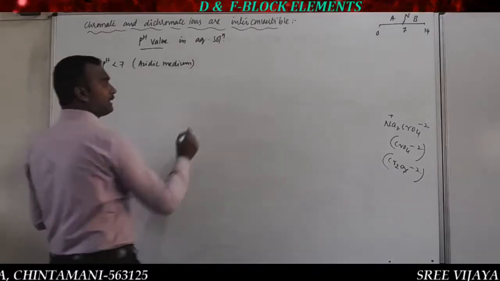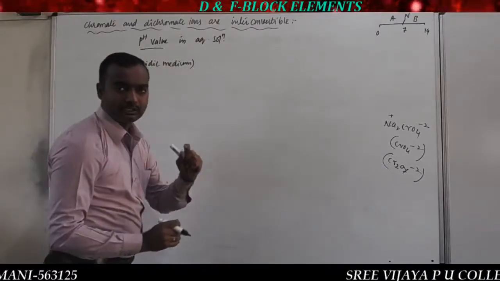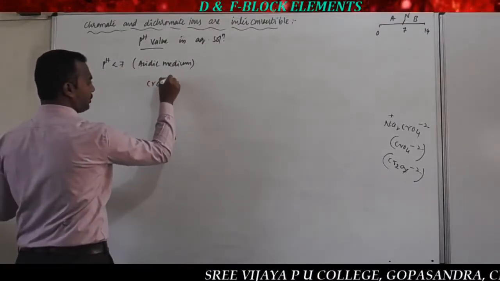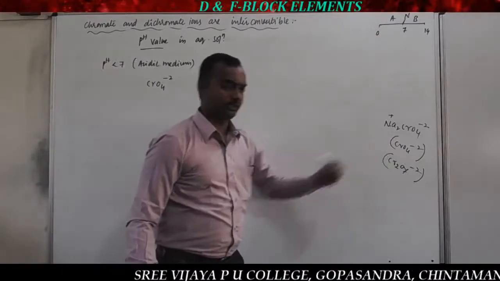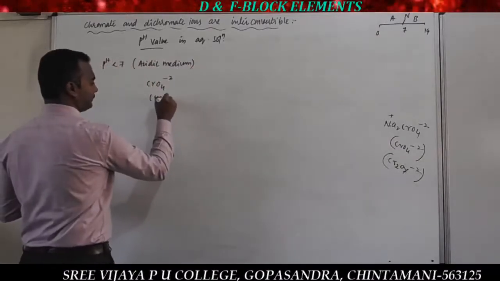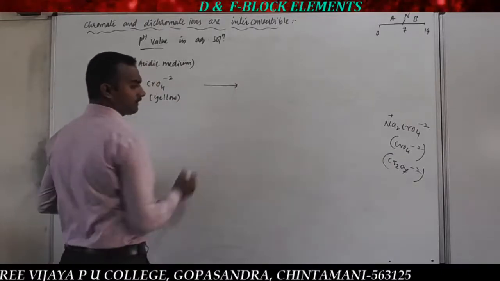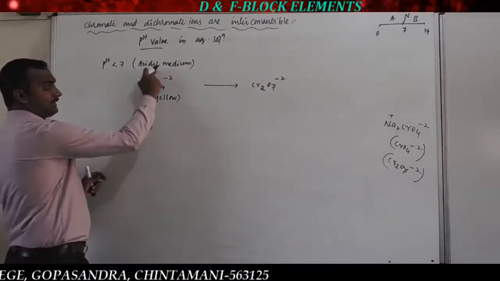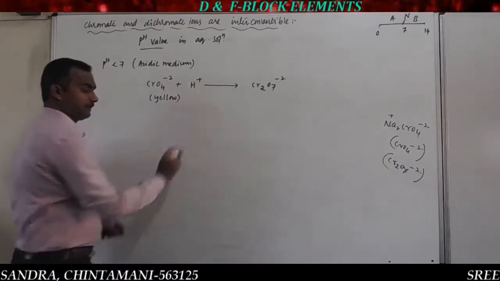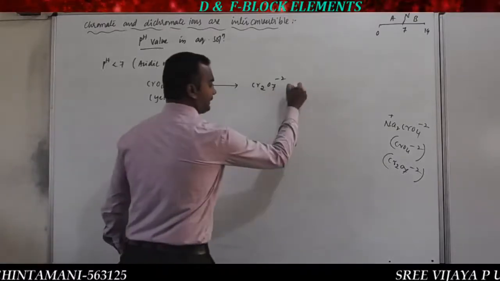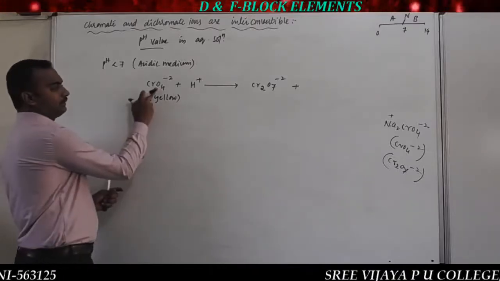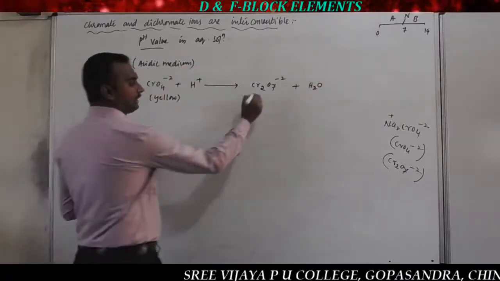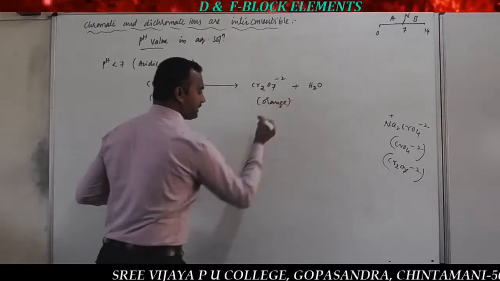pH less than 7, that is acidic medium. Again, in acidic medium, chromate converted into dichromate. Chromate ion ಏನಾಗುತ್ತೆ? Dichromate ion convert ಆಗುತ್ತೆ. So we give the equation chromate ion CrO4 minus, that is the chromate ion. So which color? That is the yellow colored ion. That is converted into what is that? So dichromate ಅಂತ ಹೇಳ್ತಾರೆ, that is Cr2O7 minus. In which medium? That is in acidic medium. Acidic medium under representation is H+. So in the remaining ಏನು ಬರುತ್ತೆ ಸರ್? So byproduct ಇಲ್ಲಿ aqueous solution ಆಗಿ ನಾವು ಬಂದ್ರೆ ವಾಟರ್ ಬರಬೇಕು. ಇನ್ನು O ಮತ್ತೆ H ಮತ್ತೆ O ಅಂದಾಗ ನಿಮಗೆ ಬರ್ತಕ್ಕಂಥದ್ದು ವಾಟರ್. So what is the color? This is the color is orange red or simply orange color solution.